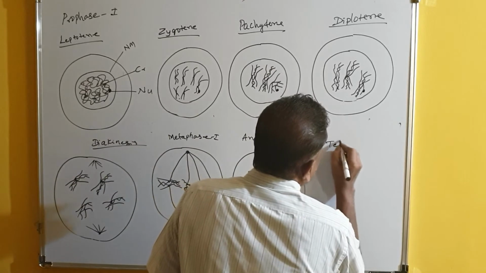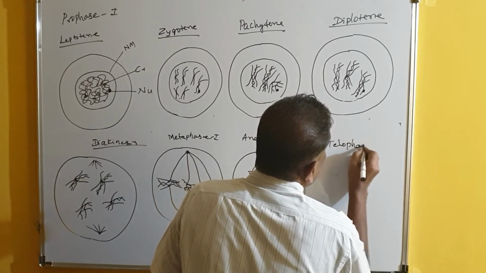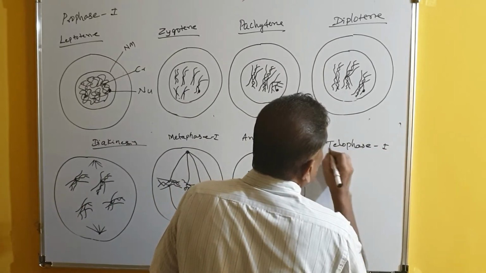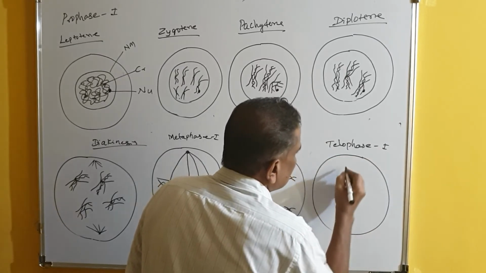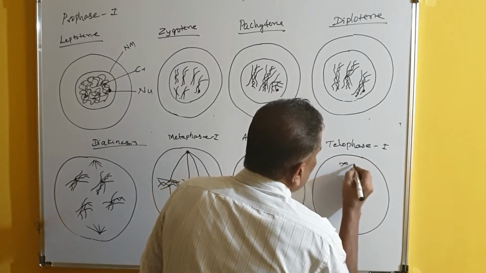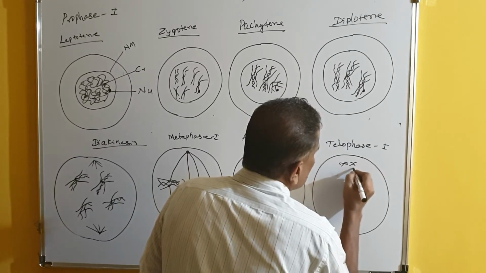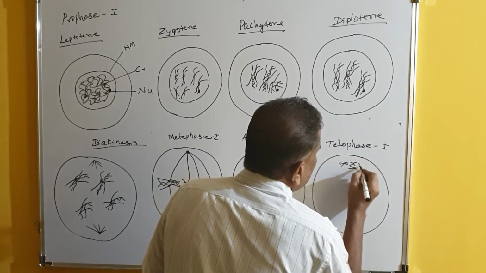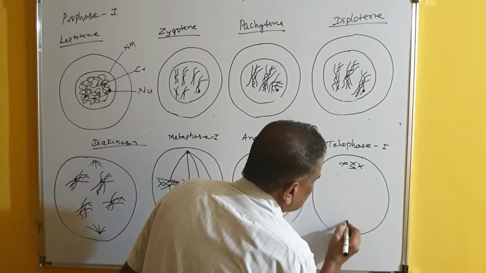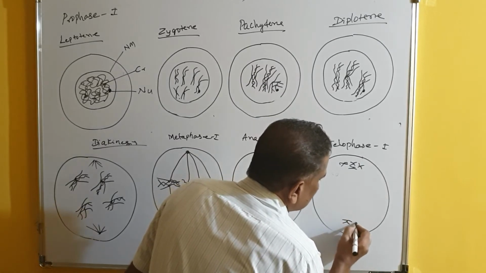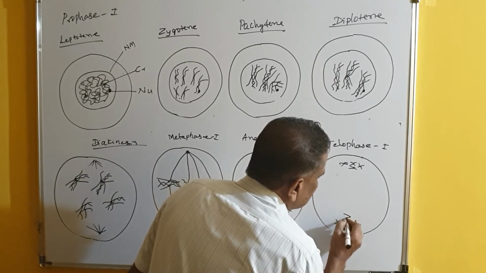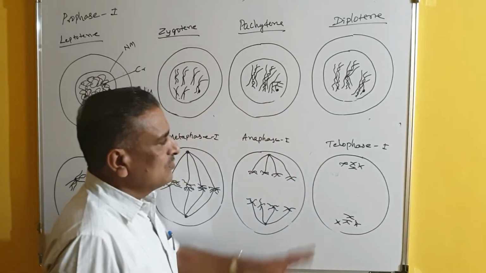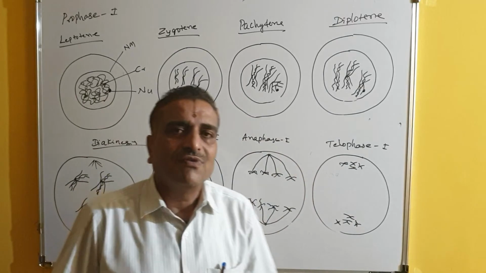Last one is telophase 1. So here what happens? All the chromosomes reach the poles. All the 4 chromosomes, whatever number of chromosomes are there, reach the opposite poles, and because of this, the chromosomes are present at the polar region and spindle fibers disappear. So this is called telophase 1.